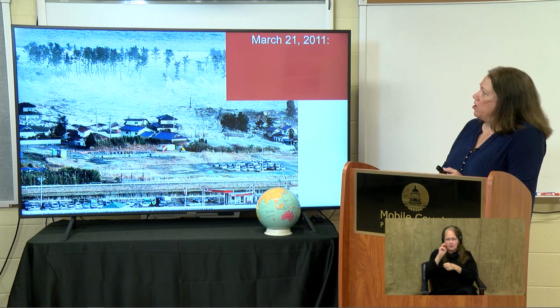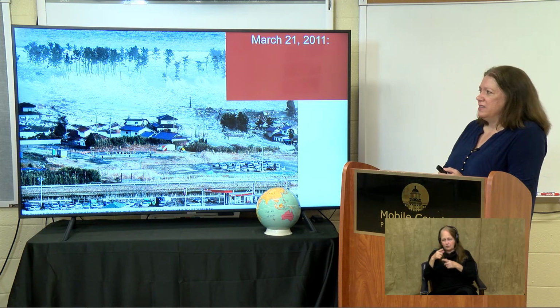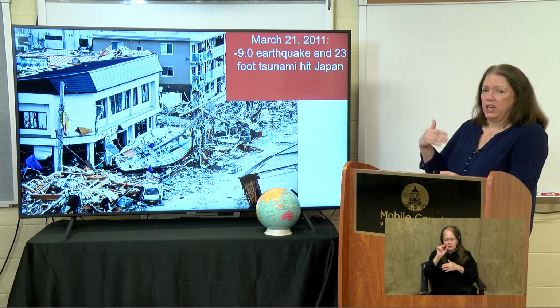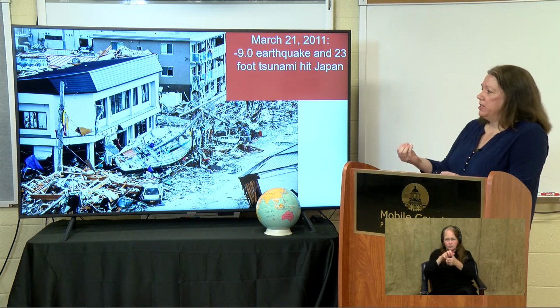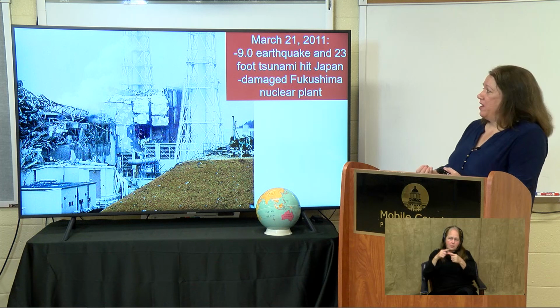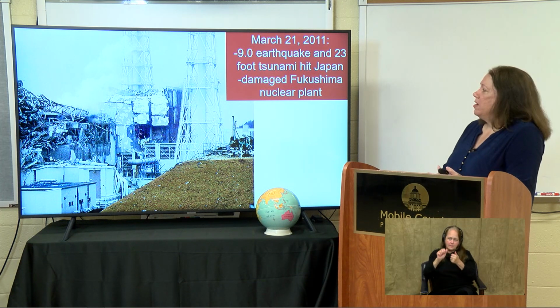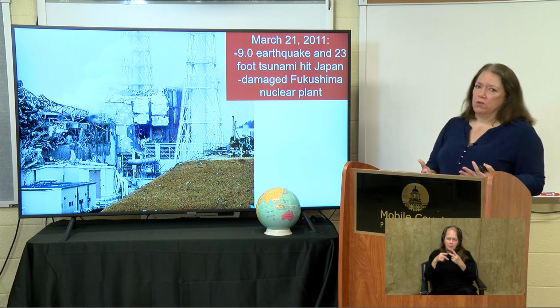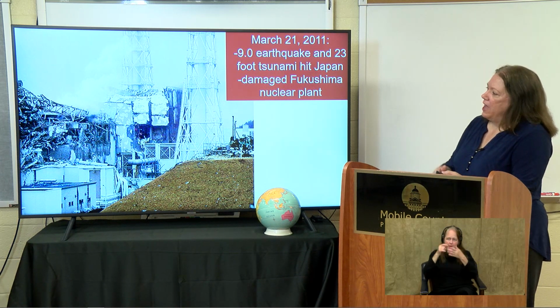In fact, on March 21st, 2011, Japan experienced a significant tsunami. On this day, there was an earthquake, a 9.0 earthquake that hit this region and triggered a 23-foot tsunami. So they had earthquake damage, they had tsunami damage, and then what's more, they also had damage at a nuclear power plant, Fukushima. And so they had the perfect storm of hazards that day, and they're still recovering to this day from what happened then.